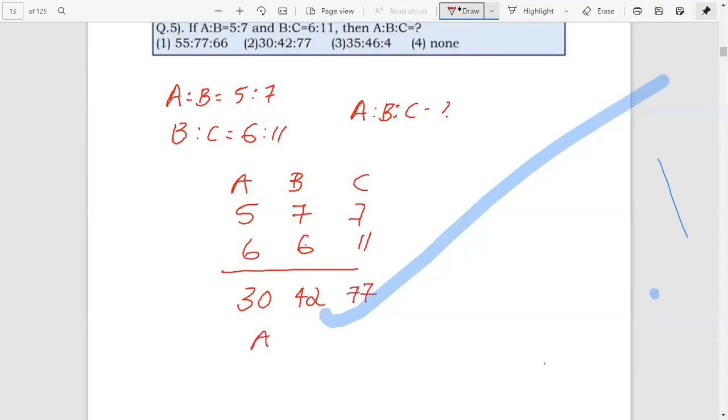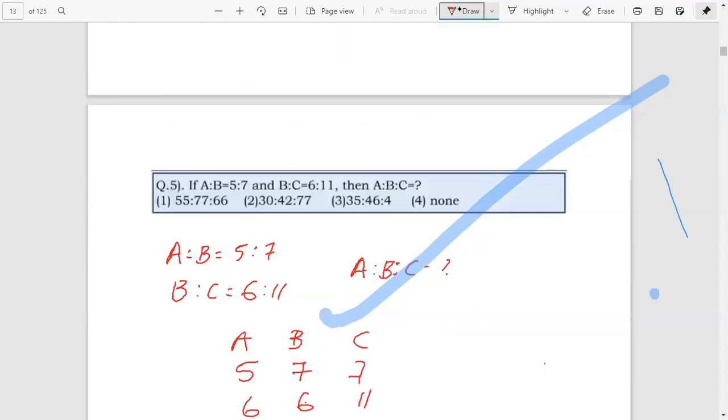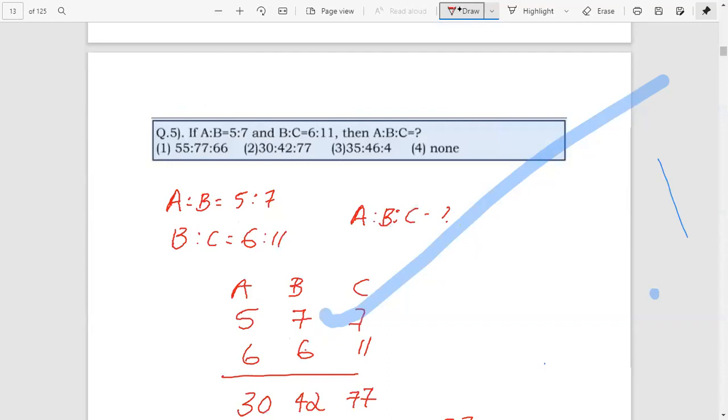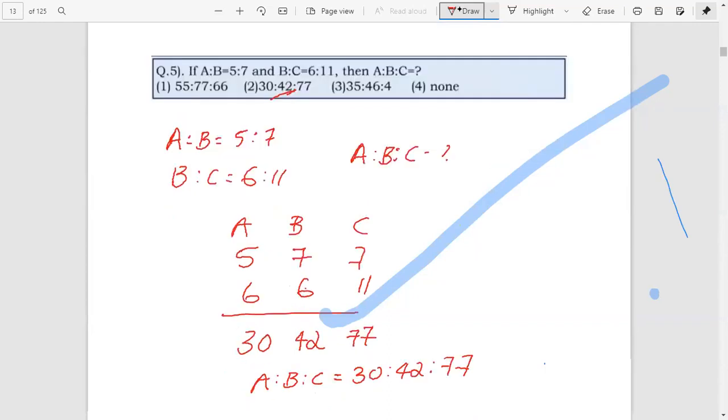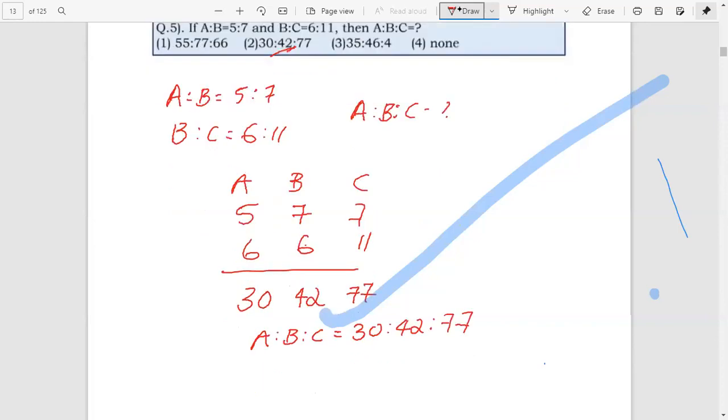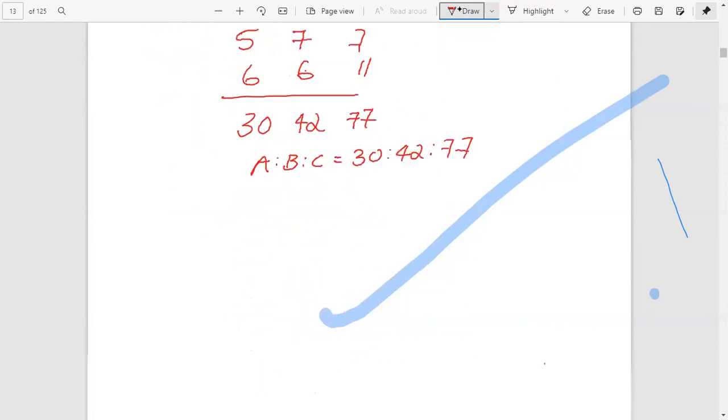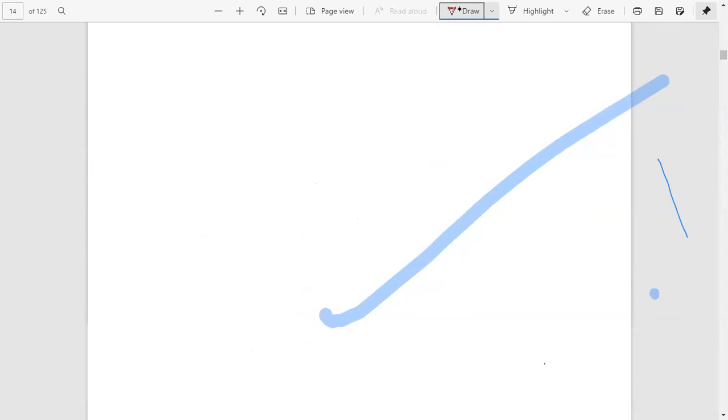Therefore, the ratio A is to B is to C equals 30 is to 42 is to 77. Is there any option? Okay, 30 is to 42 is to 77, therefore 2 is the right option. Okay, clear? Yes, sir, it was clear.